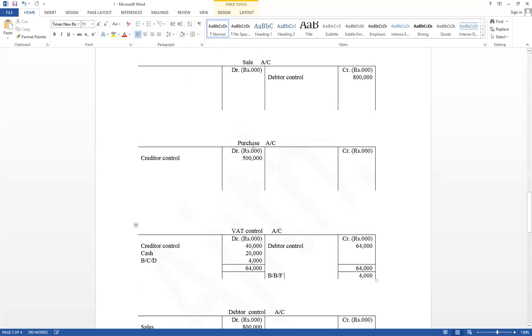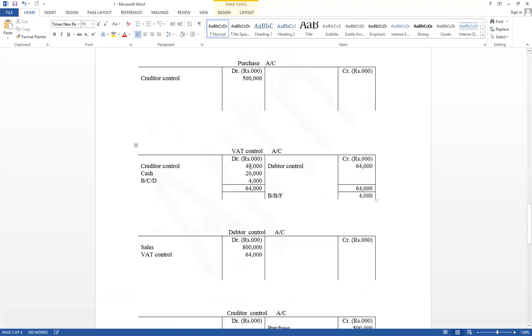And purchase should be included in the income statement. Sales should be included in the income statement. Think about sales account. It has been given with VAT, price equal 864,000, but as a sale should be considered only 800,000. VAT value is not income of the business. That is a liability. And think about purchase with VAT, price equal 540,000, but it includes 40,000. VAT is not purchase. That is an asset. As a purchase should be considered only the purchase value. VAT value is not our expense.